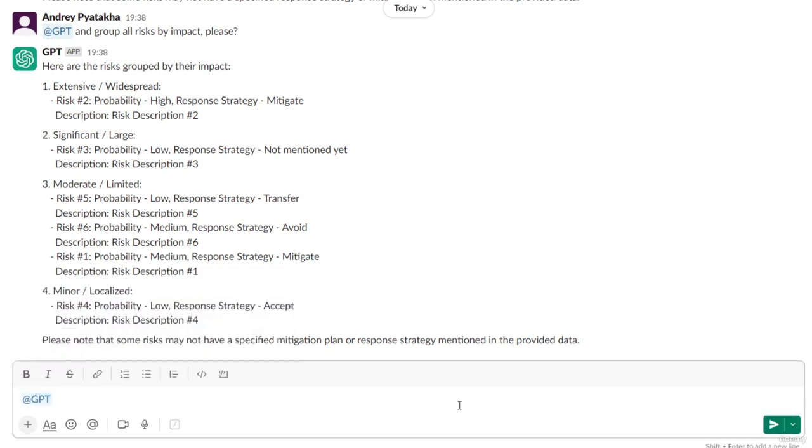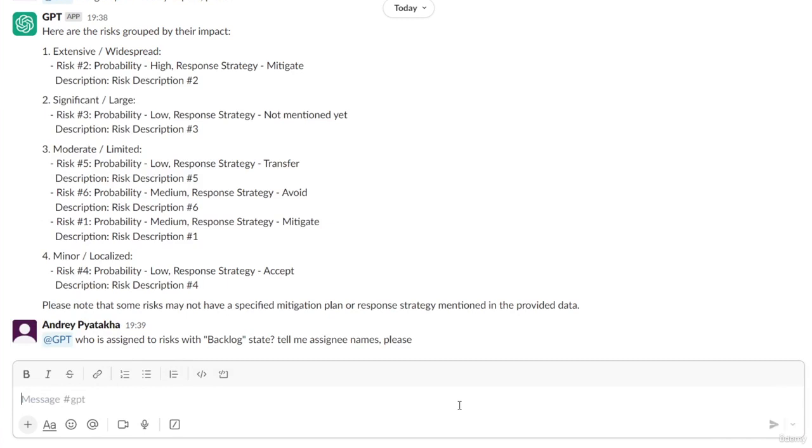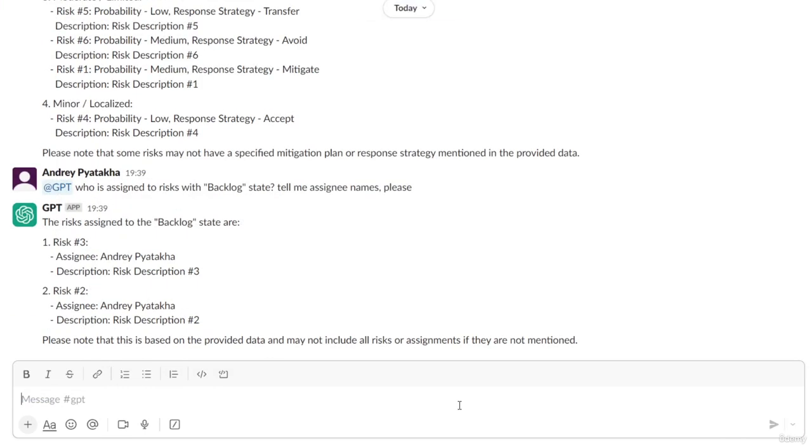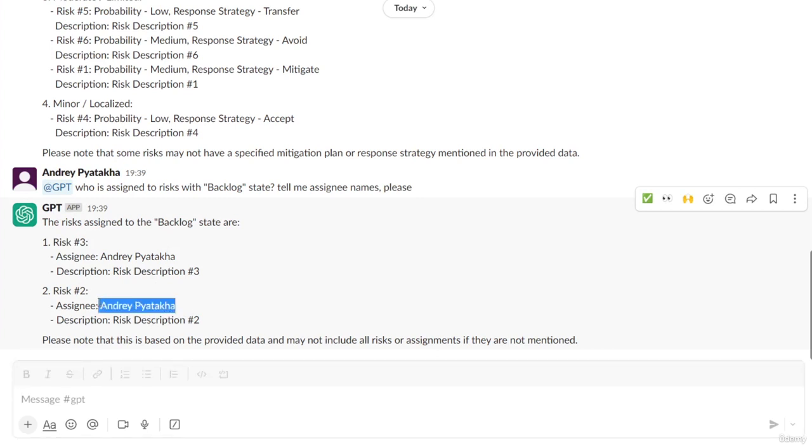And instead of this, imagine that you want to identify responsible team members who are in charge of risks that are in backlog state. I just want to know the names of these heroes and team members in order to follow up with them and ask them to process risks as soon as possible. And I ask this question to my bot. And it replies that Andrei Petaha is assigned to 2 risks that are in the backlog state now. Now I know the name with whom I need to follow up.